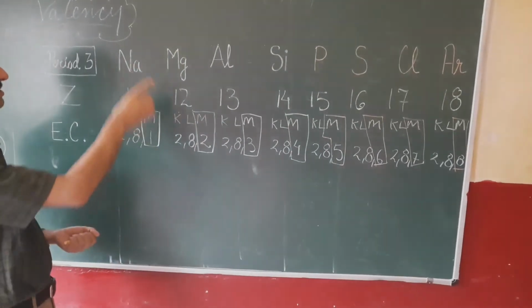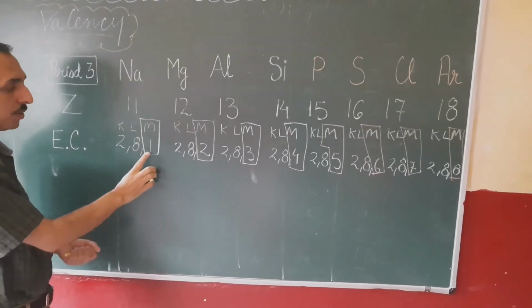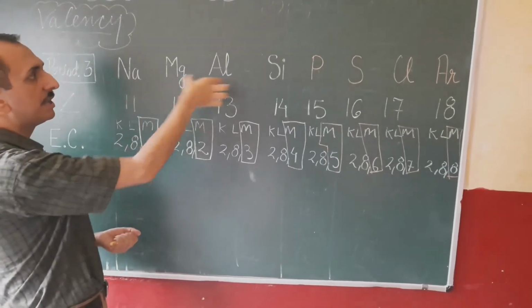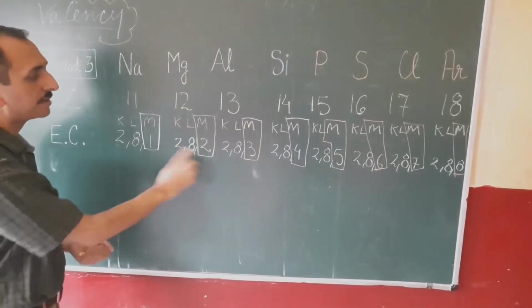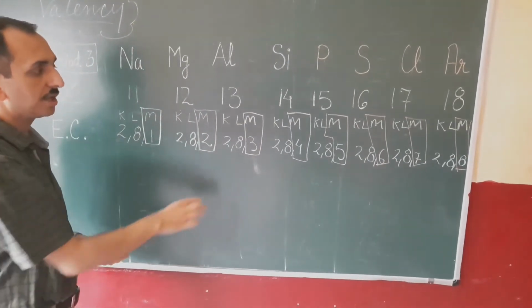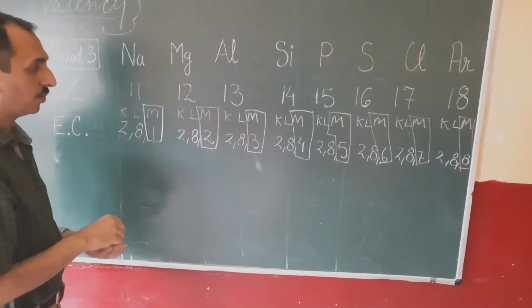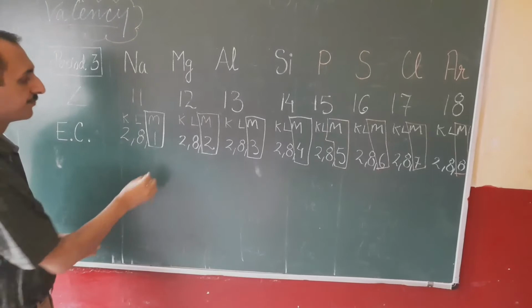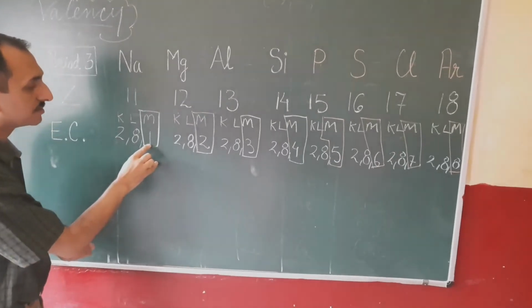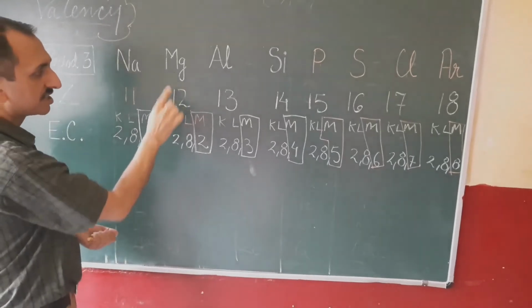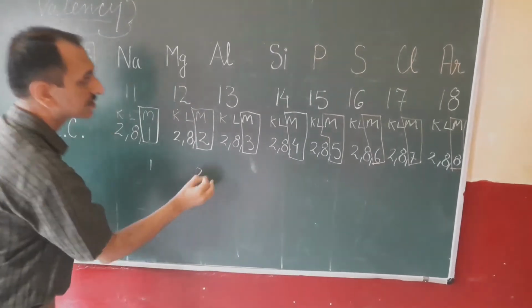It means we are discussing the valency here. Elements starting from sodium, magnesium, aluminium have electrons 1, 2, 3 in their valence shell. They can lose these electrons. So their valency will be, how many electrons will they lose? Sodium will lose 1 electron. Magnesium will lose 2 electrons.